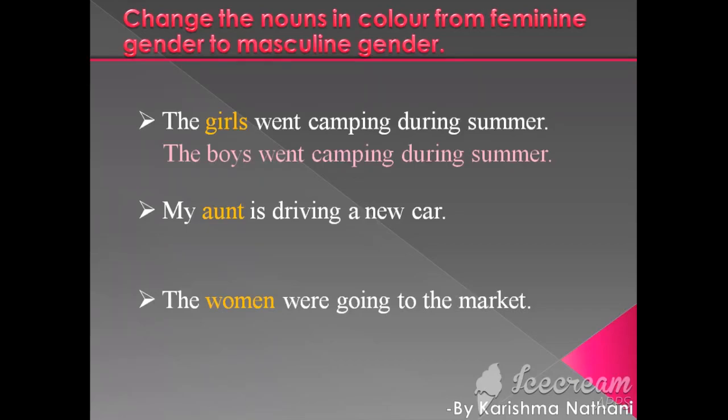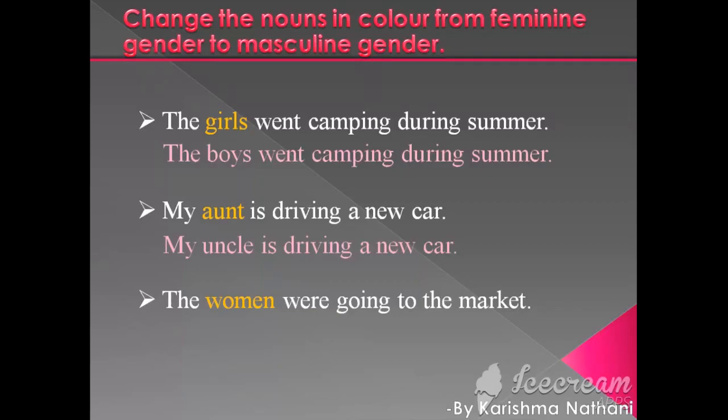Second one is: my aunt is driving a new car. Here aunt is the colored name, so it is feminine gender. We have to convert it into masculine gender. The answer is: my uncle is driving a new car. Here uncle is the masculine gender of aunt, which is feminine gender.